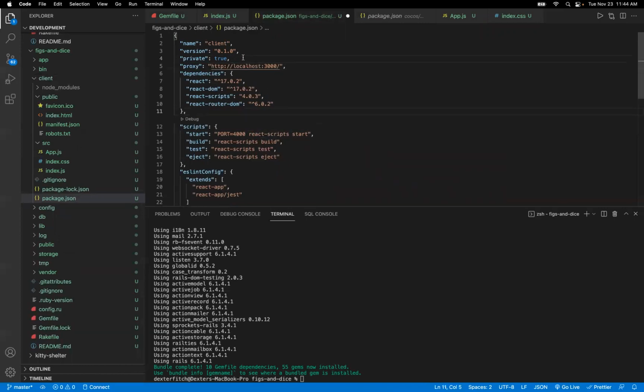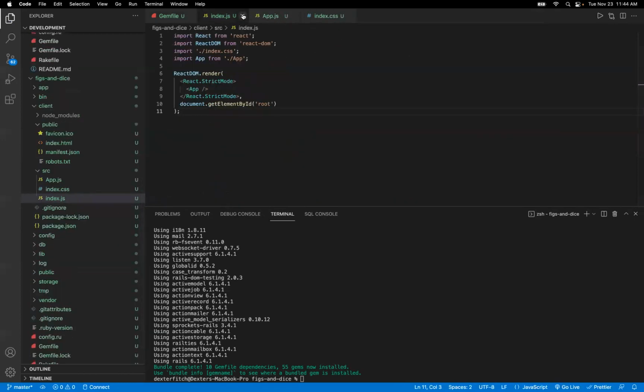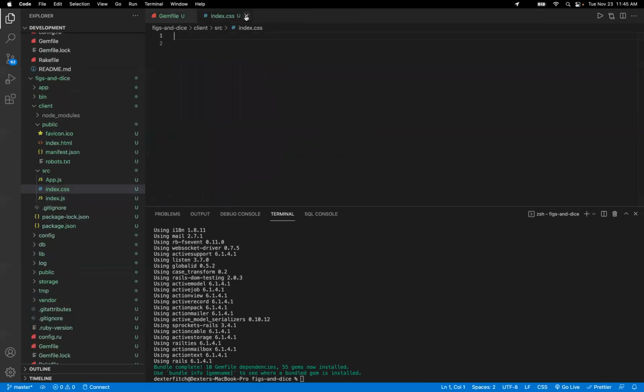One thing to note is that because this is a JSON file, there are certain rules that must be adhered to. You can never have trailing commas at the end of an object. So if I do this, it gets angry. You see it turned red up here and it's like, nah, no trailing commas and everything must be in quotes. Like every key must be in string format. Okay. That's going to be everything we need to set up for our front end as well.